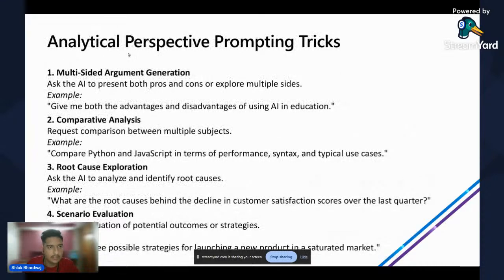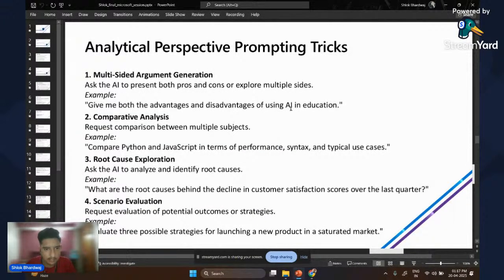Okay. So next we have the analytical perspective for the prompting tricks. Like the multi-side argument generation, we can ask the AI to present both pros and cons to explore multiple sides. For example, the first one is: give me both the advantages and disadvantages of using AI in education. So let's try to see the demo for this. I am asking for both perspectives, the advantages and disadvantages of AI in education. So let's open Copilot.